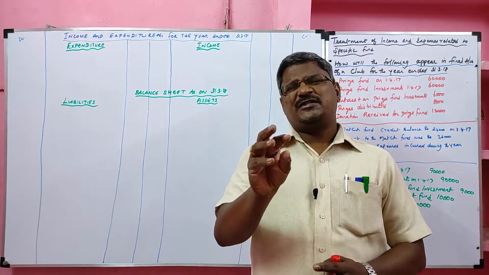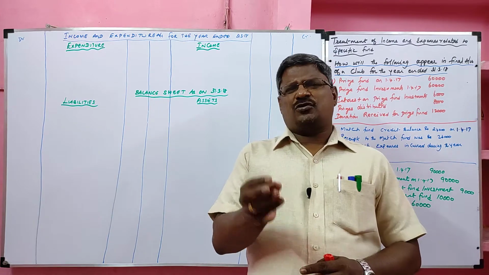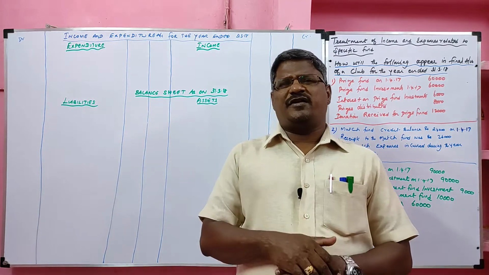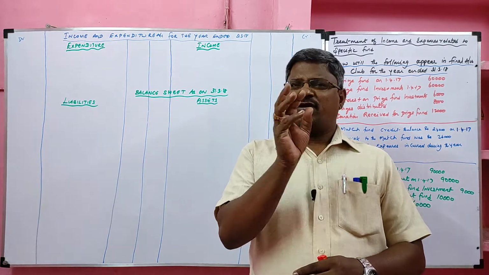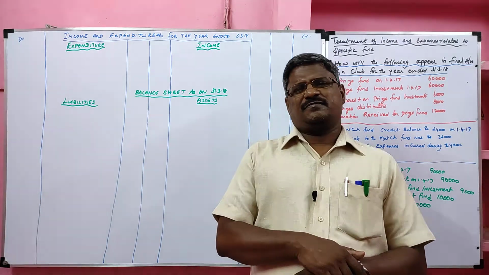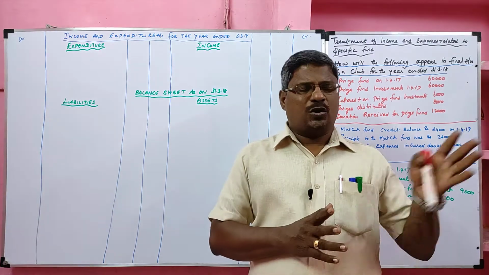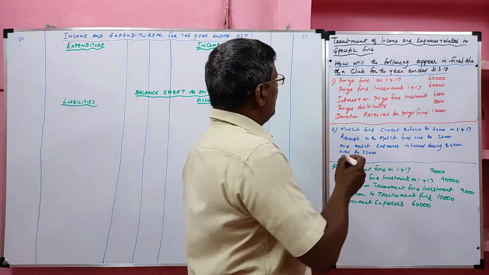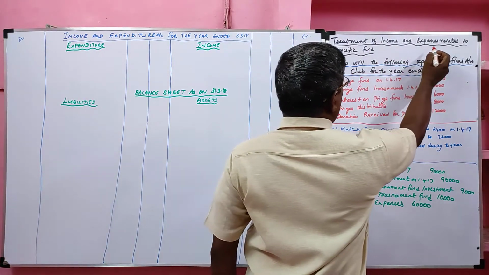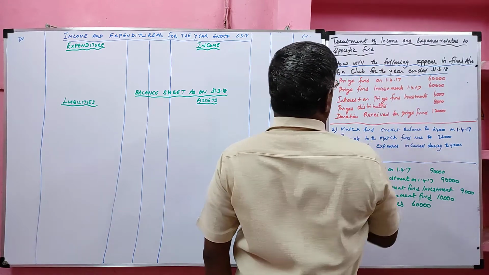Okay, what is specific fund? Specific fund also is an amount set aside from the profit of the business to adjust particular loss or particular expense. Okay, today we are going to discuss about the specific fund. Look at the board. Treatment of income and expenses relating to the specific fund.